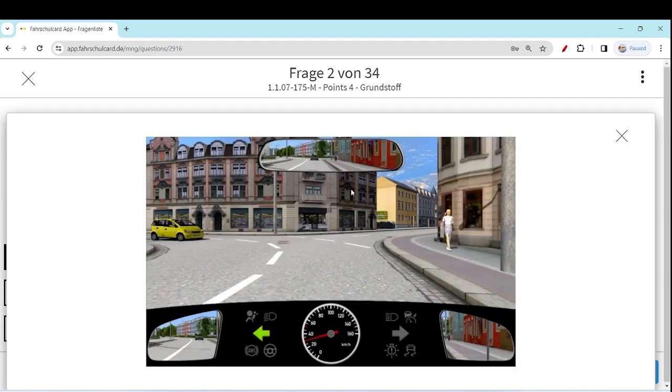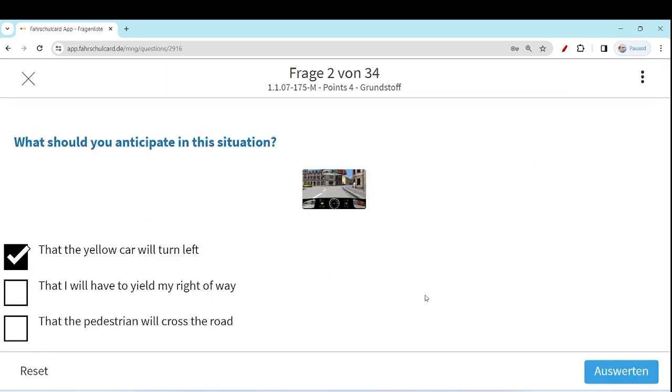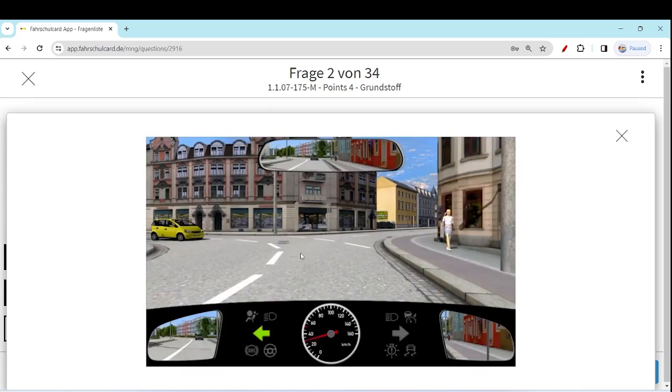Although you have the priority, and the yellow car while taking a left turn has to give priority to you, the problem is the driver is driving at a very high speed, and it could be very tricky. It looks like the driver of the yellow car will continue to drive. In that case, the yellow car will definitely turn left, and I will have to yield my right of way.